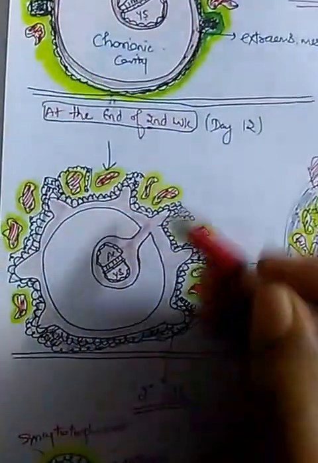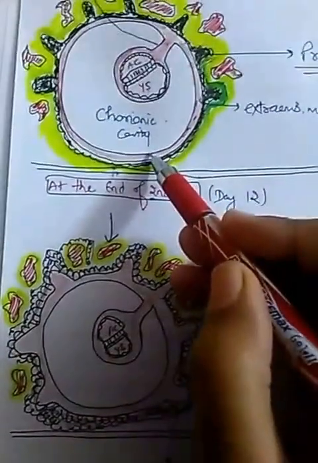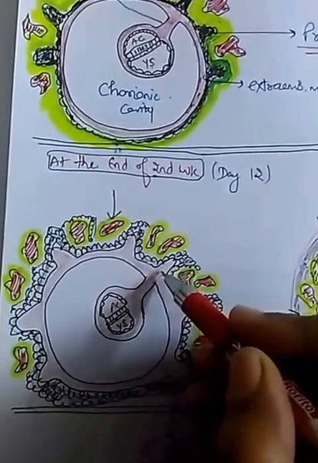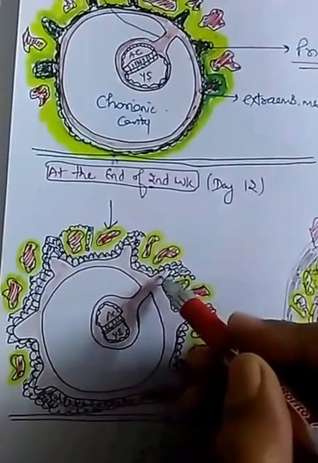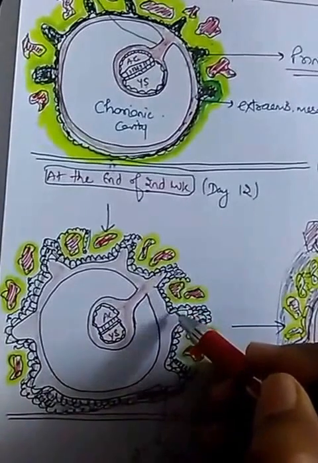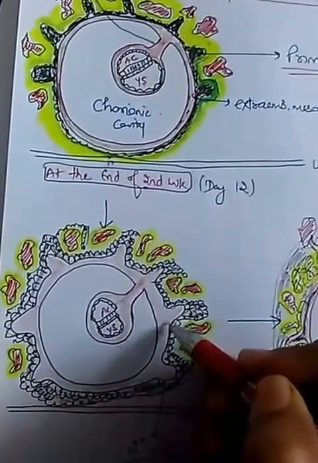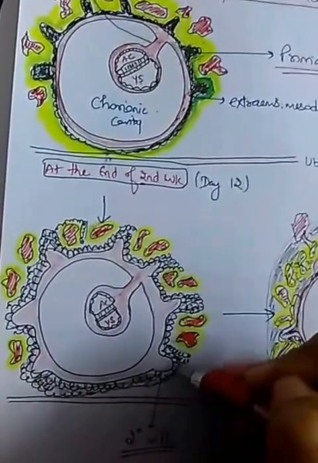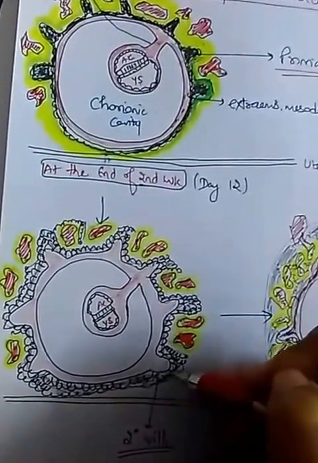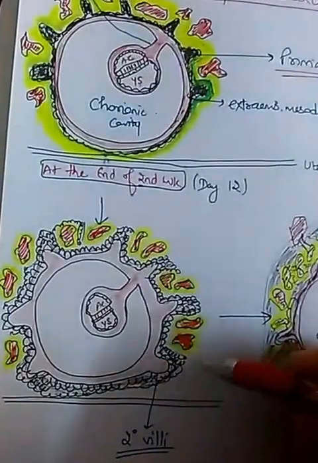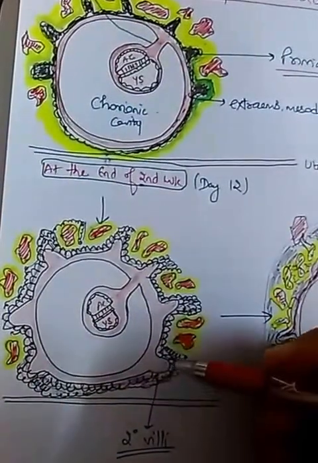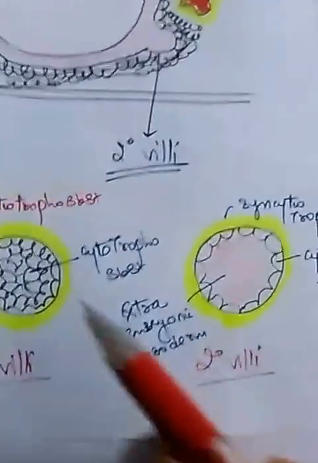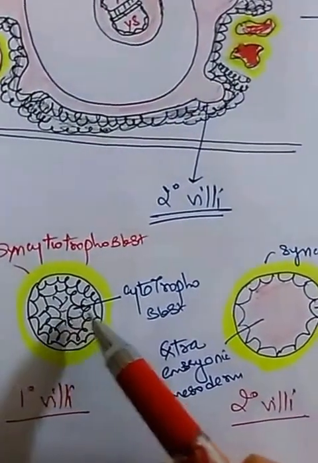Now see what happens after that. This is the extra embryonic mesoderm. Gradually this extra embryonic mesoderm extends into the spaces between the cytotrophoblasts. The lumen between the cytotrophoblast cell villi is filled with this extra embryonic mesoderm. So you can see here, this is the primary villi filled with cytotrophoblast cells.